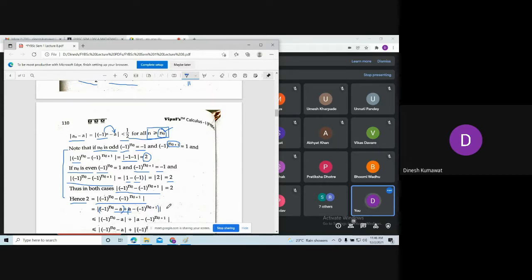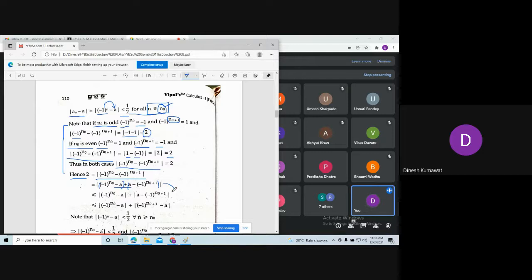And observe from here to here which inequality I am using. Triangle inequality. So from here to here we are using the triangle inequality. So this modulus is less than or equal to this modulus plus this modulus. Is that clear?